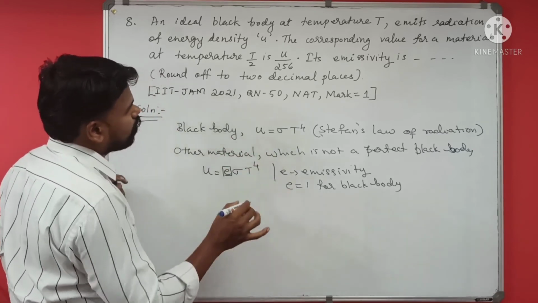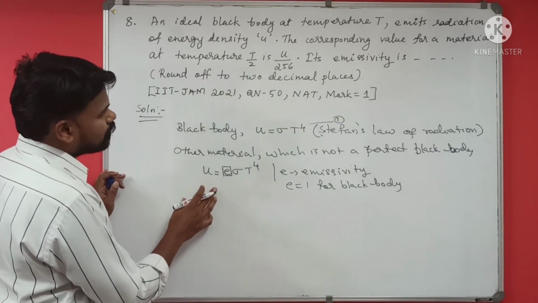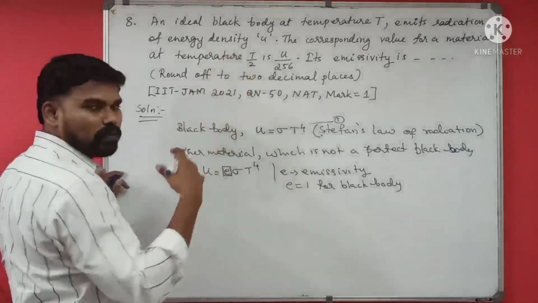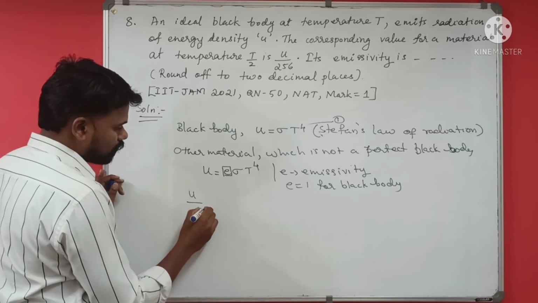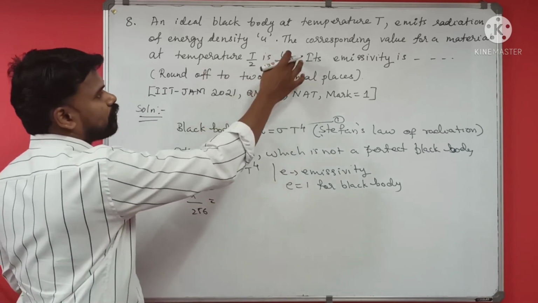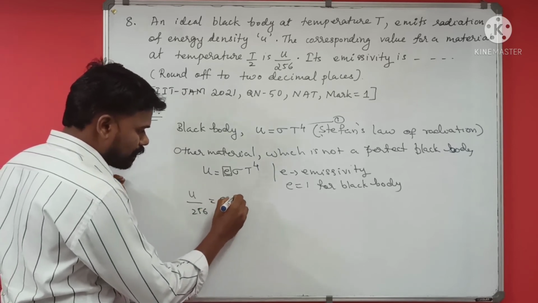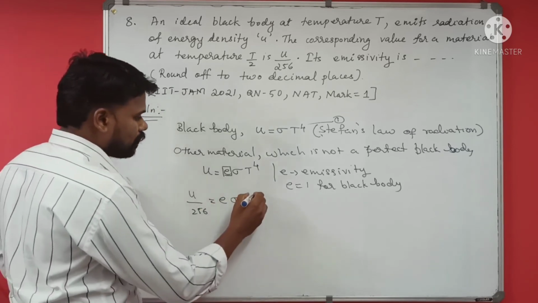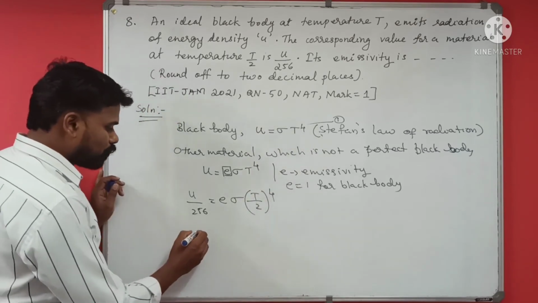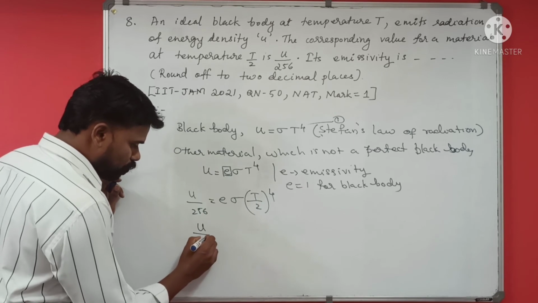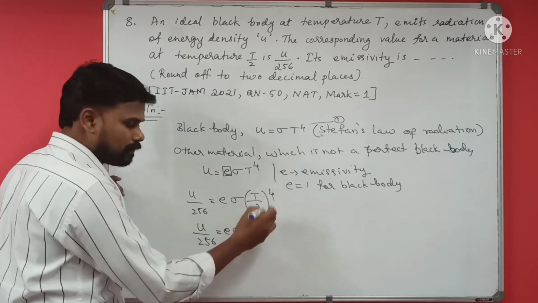So in this question, this is our first equation, and the second equation is that for the other body, the energy density is given as U by 256. The equation is E sigma T by 2 raised to 4. If you simplify this equation, you will get U by 256 equal to E sigma T raised to 4 divided by 2 raised to 4, which is 16.